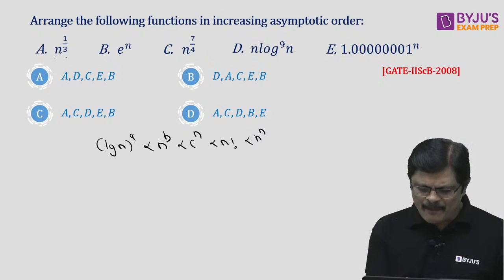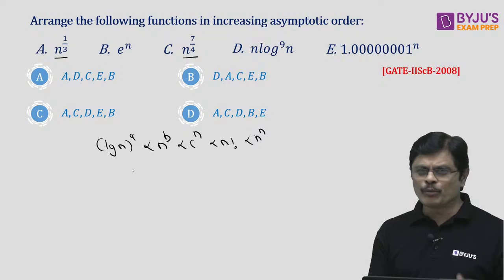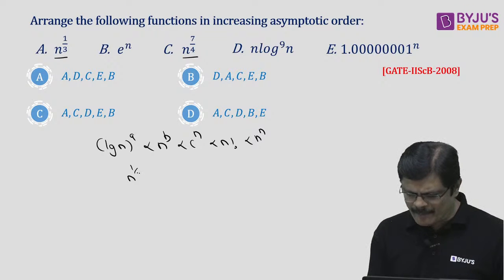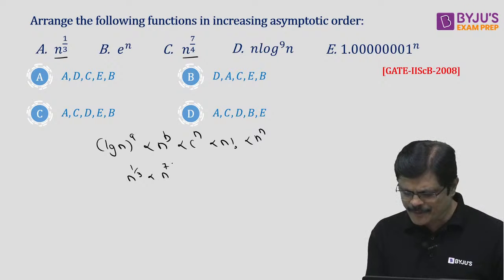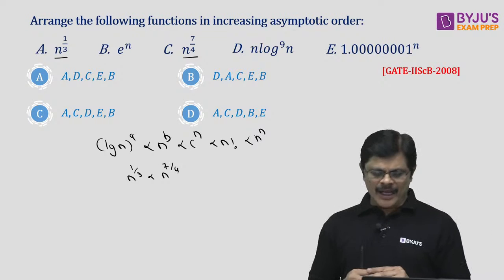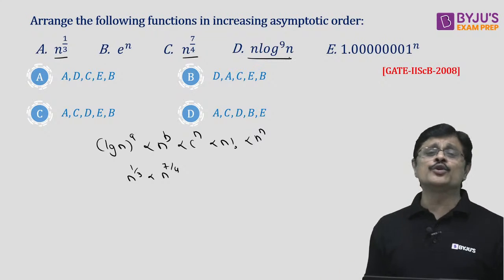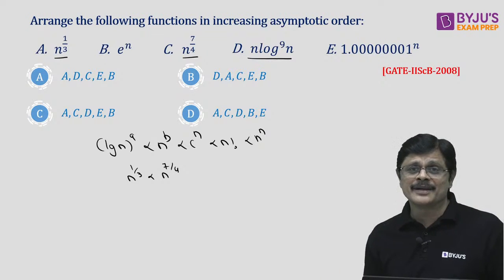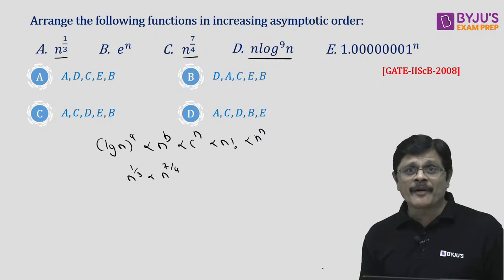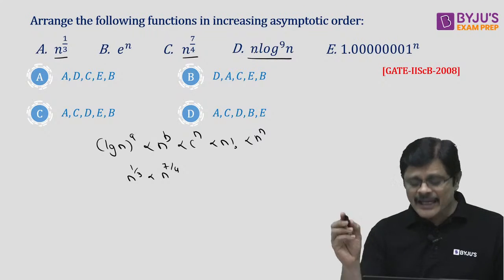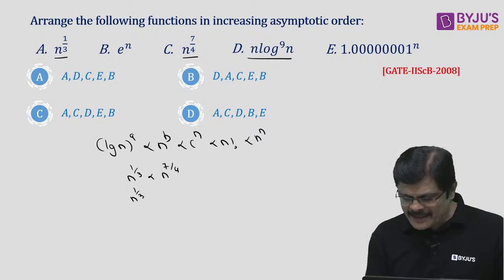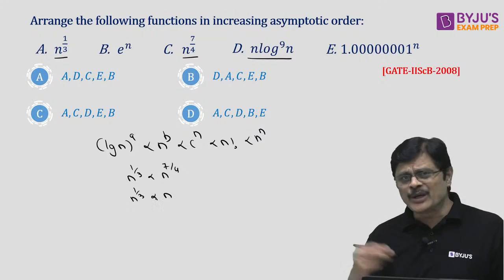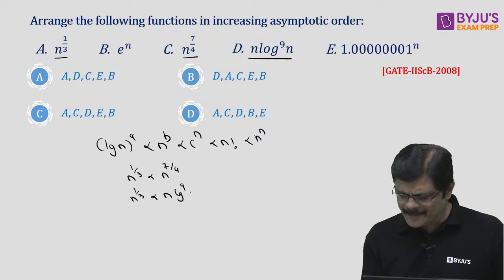Now if you see n^(1/3) and n^(7/4), both are polynomials. Obviously n^(1/3) is smaller than n^(7/4). We know that. Now here n into (log n)^9 will come. This is actually n into something. So obviously n^(1/3) is smaller than n into something, that is n (log n)^9.